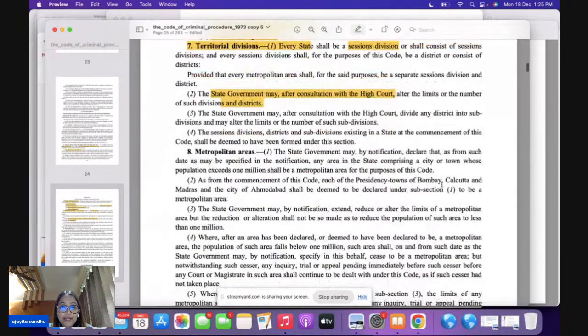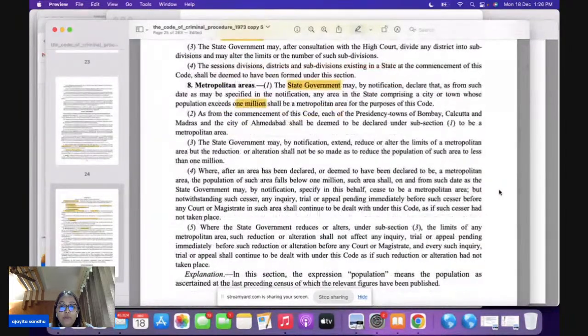Now you come to Section 8. The question is who is going to declare a particular area as a metropolitan area? Always remember, it is the state government that declares any area as a metropolitan area, where the population exceeds 1 million. Now come to Section 8, subsection 4. This is very important.